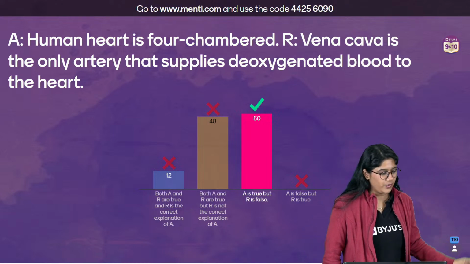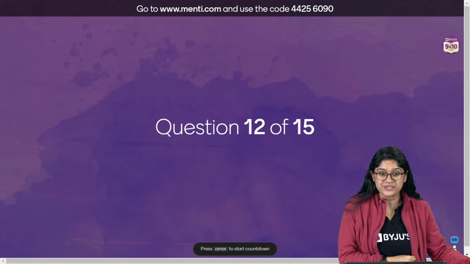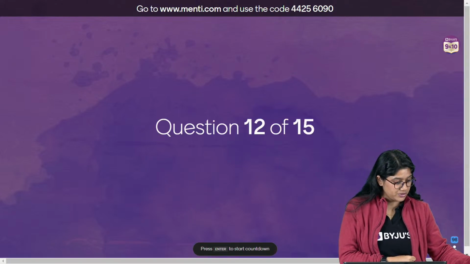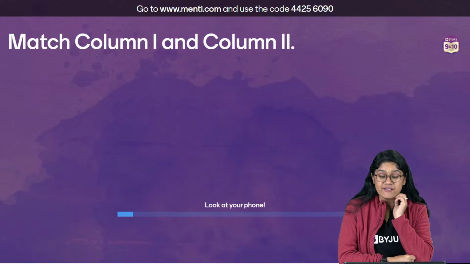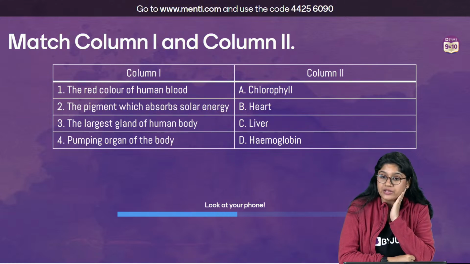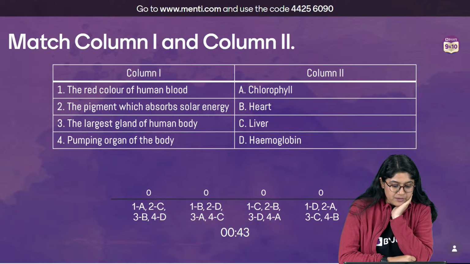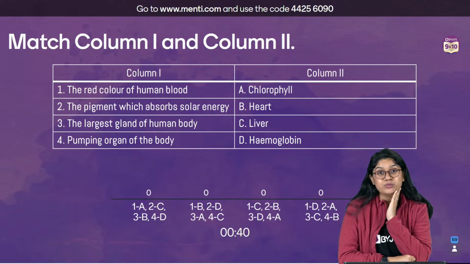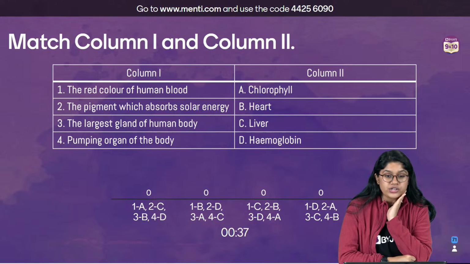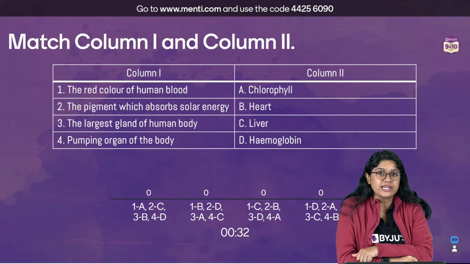Yes. Okay. Let's take a look at question number 12, everyone. Here we go. Here we have question number 12. We have to match the following, right? So we have the red color of the human blood, pigment which absorbs solar energy, largest gland of the human body, and pumping organ of the blood. So what is the red color of the human blood?